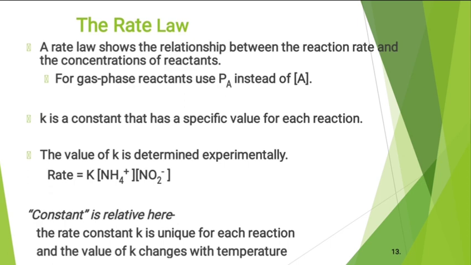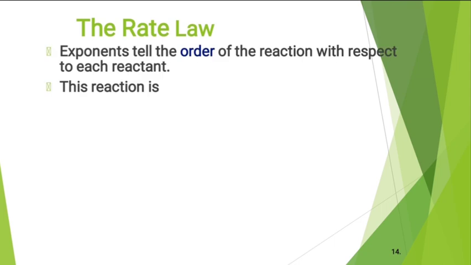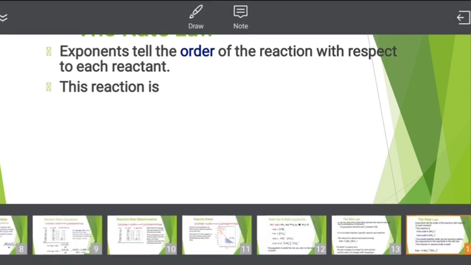And the value of K changes with respect to temperature. As we increase temperature, the value of K will be different. Then the exponents tell us the order of the reaction with respect to each reactant.